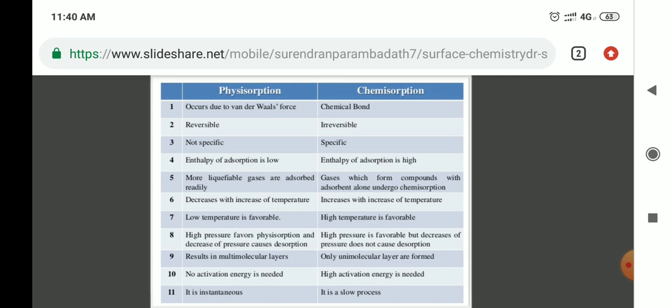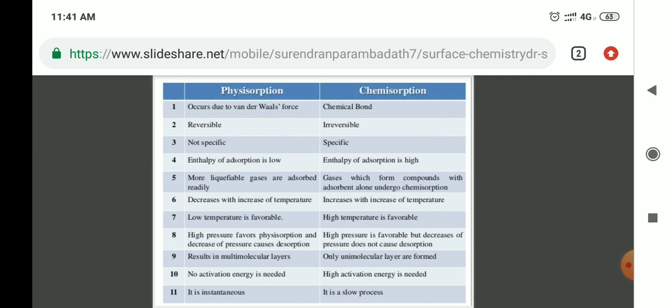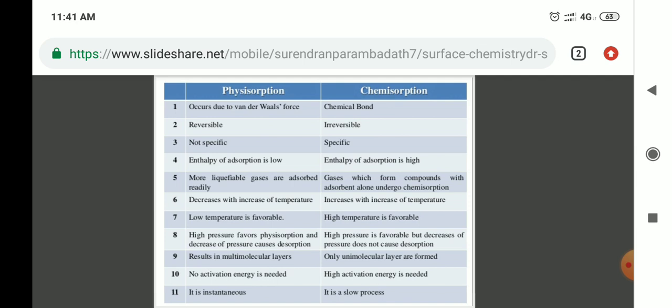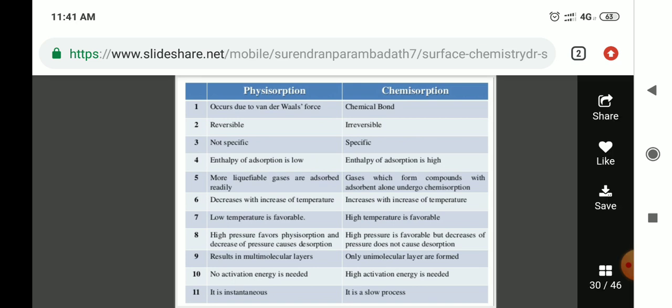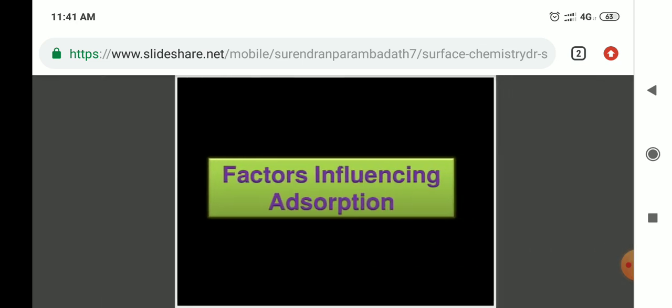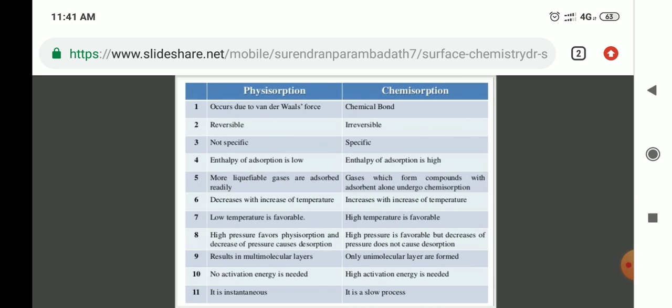Ninth point: physisorption results in multimolecular layers, while in chemisorption only a unimolecular layer is formed. No activation energy is needed for physisorption, while chemisorption needs high activation energy. And the last point: physisorption is instantaneous and chemisorption is a slow process. And this is the difference between chemisorption and physisorption. Thank you.